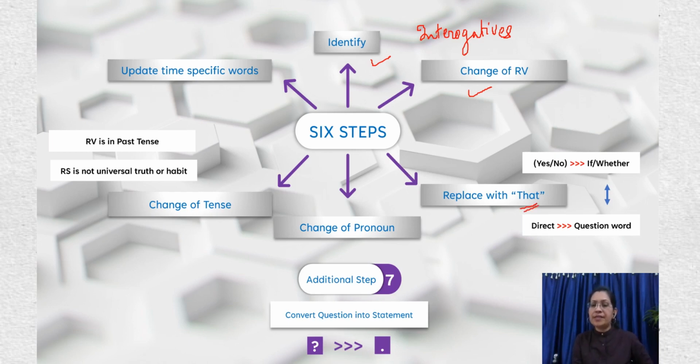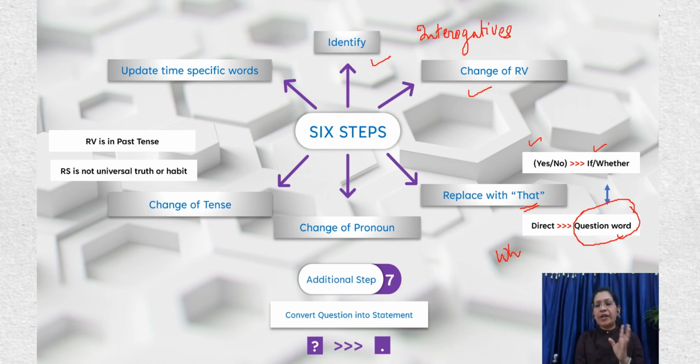So there are 2 ways in which we can replace that. When the question in direct speech is a yes or no kind of sentence, then it changes into a conditional. When the question in direct speech is a direct question, that means a WH question, then we replace that with the question word which is used in the direct speech, right?